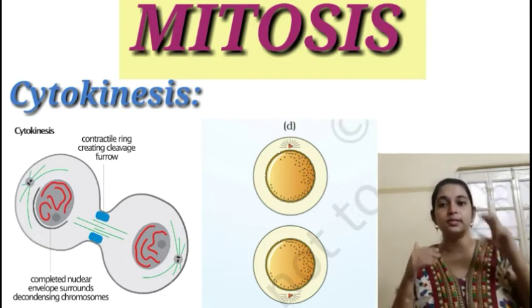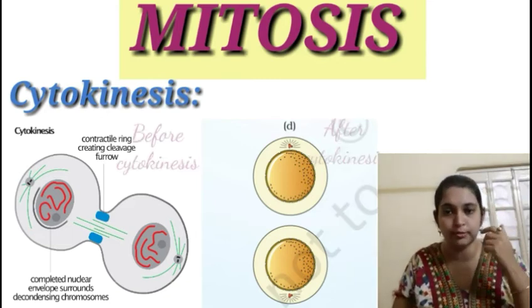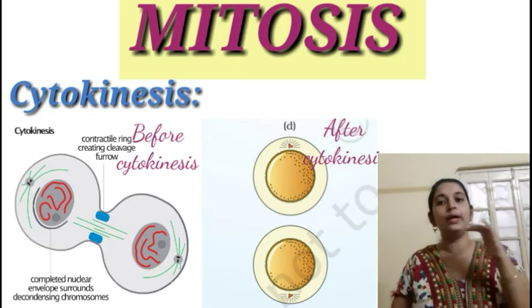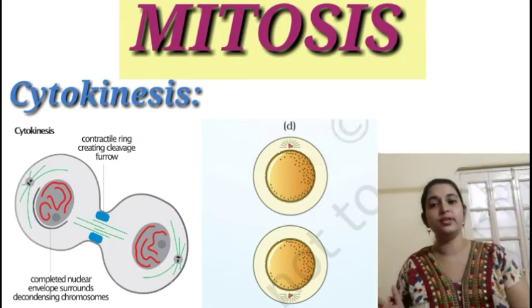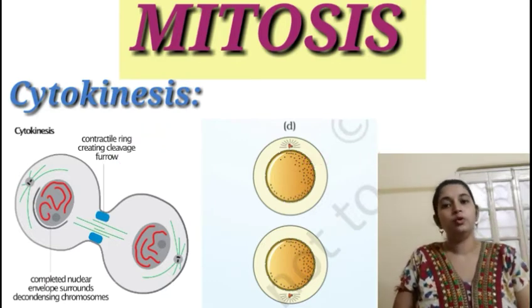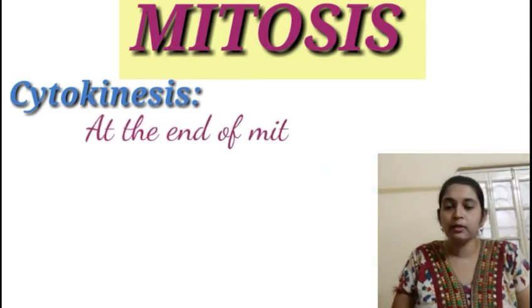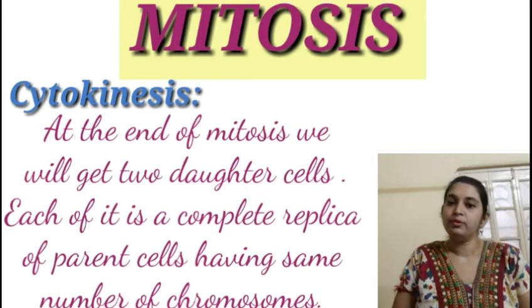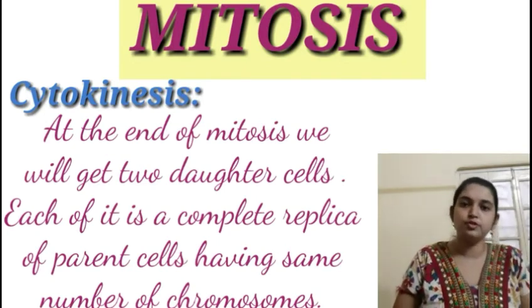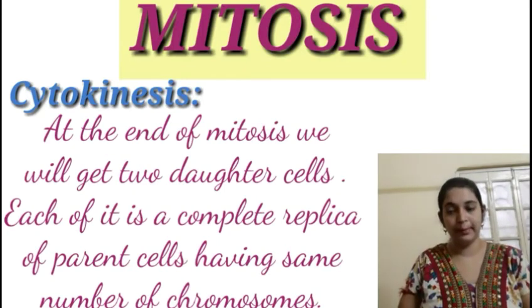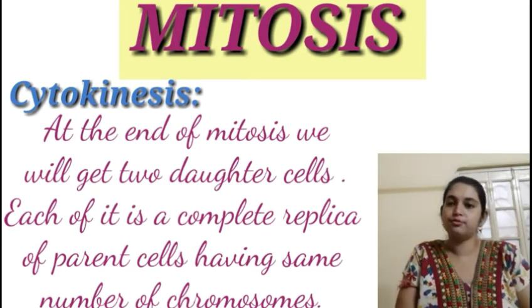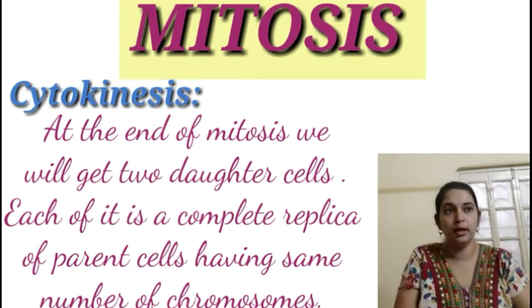After cytokinesis, the two daughter nuclei which are now present in a single cell will get divided and then get evenly distributed to two daughter cells. Thus, we can conclude that at the end of mitosis, we will get two daughter cells, each of which will be exactly replicas of their parental generation, thereby enabling us to call mitosis an equational division.